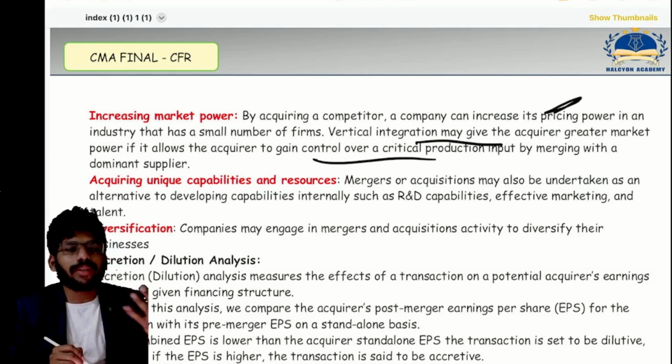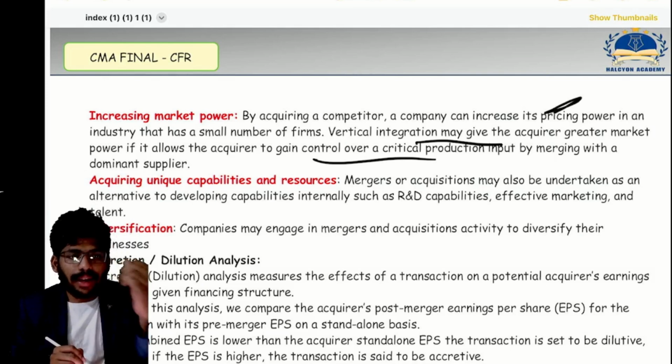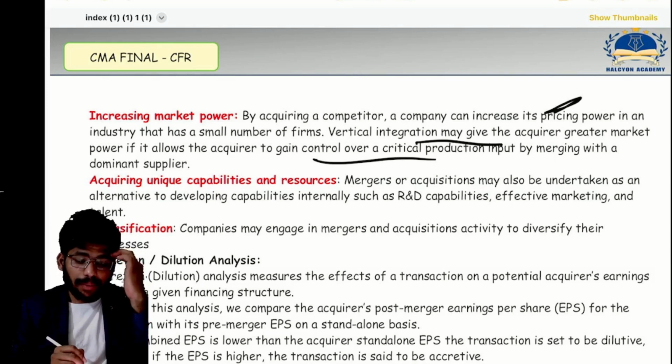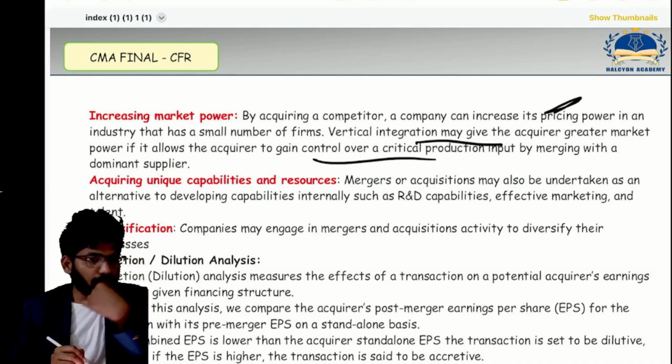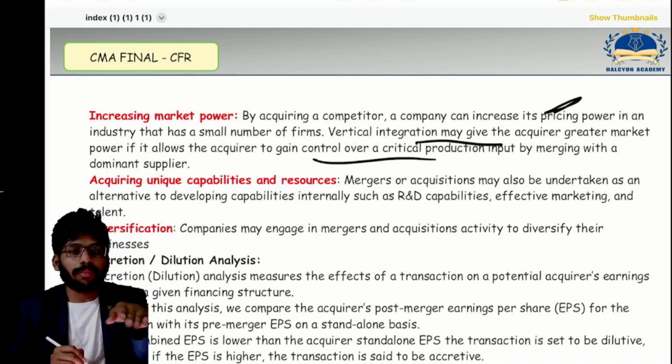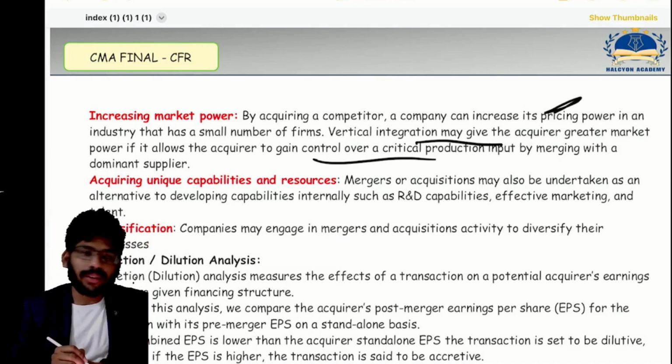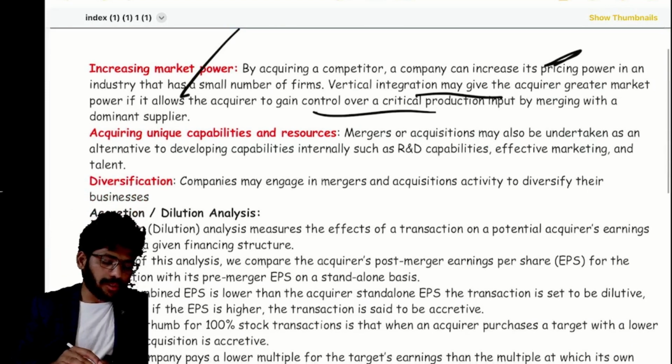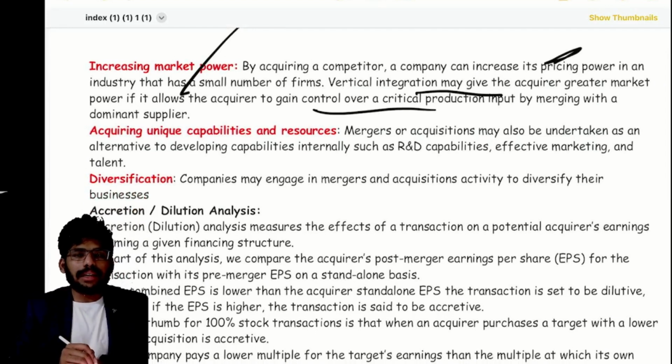We are acquiring a different company. Definitely, in that case, we may have some pricing power because we may acquire that supplier, a back end company or a front end company, backward or forward, also possible, right? In case of vertical, that's why it's possible.